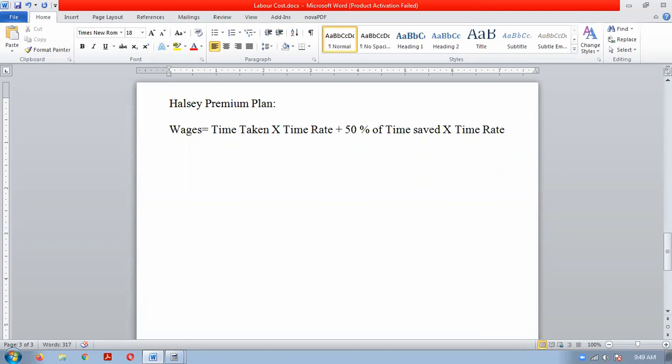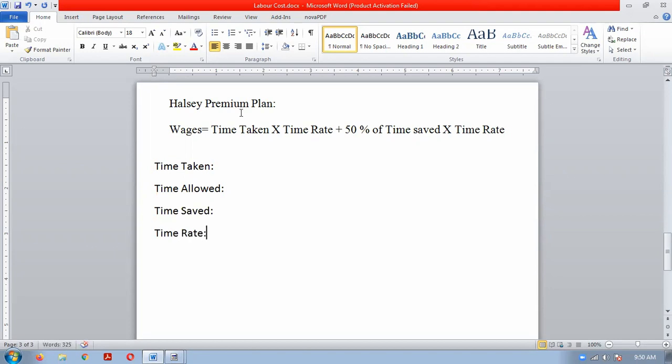So whatever data we will require, that we will first note down. So time taken, then time allowed, then time saved and time rate.